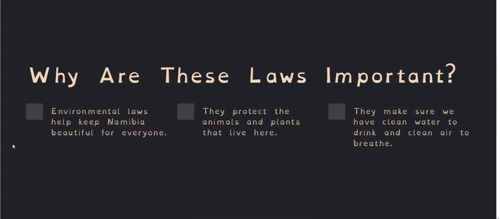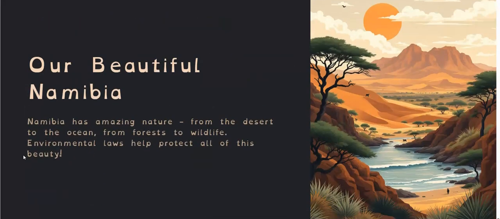So why are these laws important? Environmental laws help keep Namibia beautiful for everyone. They protect the animals and plants that live here. They also make sure we have clean water to drink and clean air to breathe. Our beautiful Namibia has amazing nature, from the desert to the ocean, from forest to wildlife. Environmental laws help protect all of this beauty.